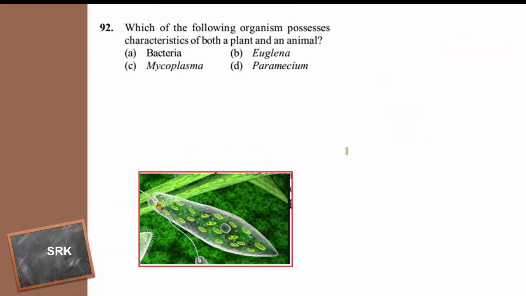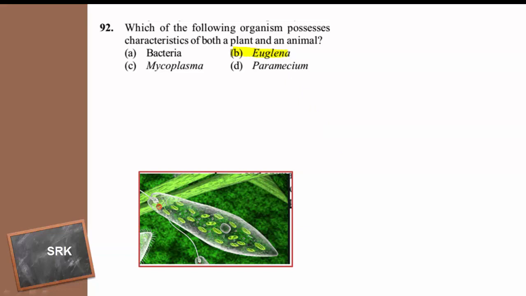And coming to the next question. Which of the following organisms possesses characteristics of both a plant and an animal? The given options are bacteria, euglena, mycoplasma and paramecium. The answer for this question is euglena.